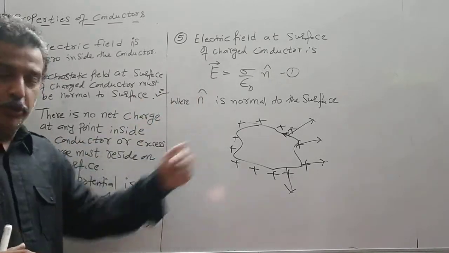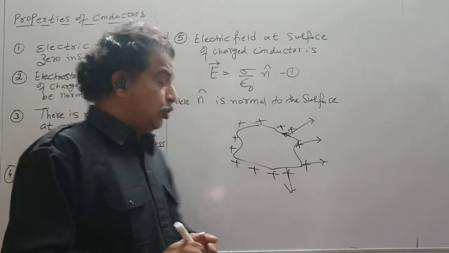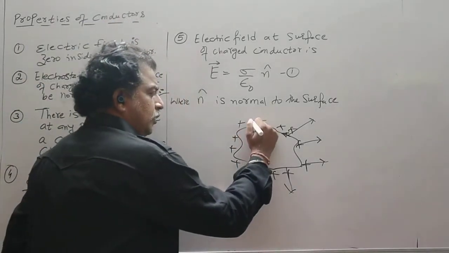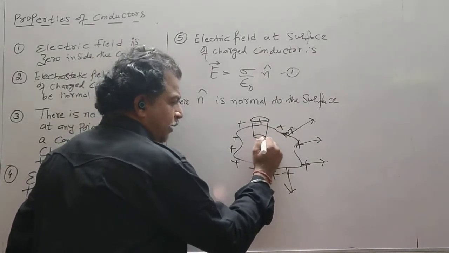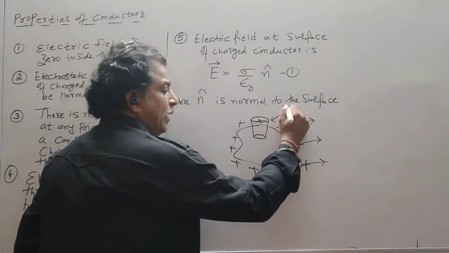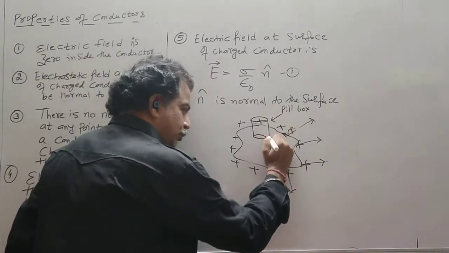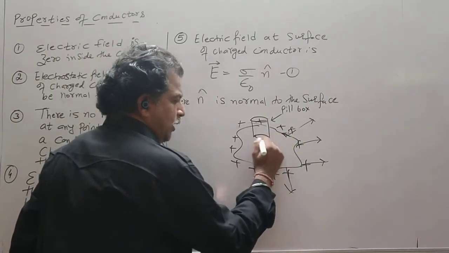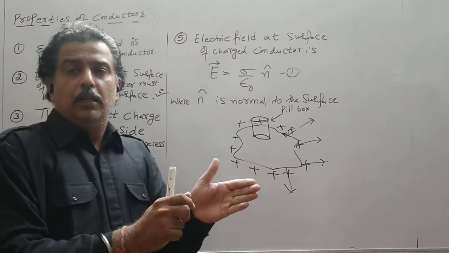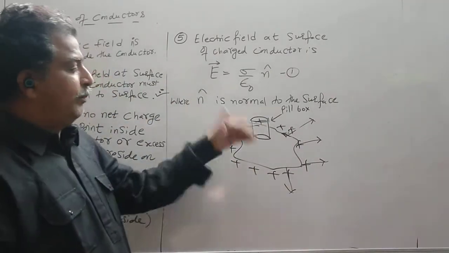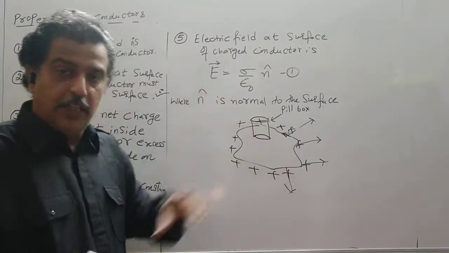Now I have to find out its value. Now I can use Gauss law. For Gauss law, you have to take a Gaussian surface. So let that Gaussian surface be a cylinder having the shape of a pill. So this is like a pill box, or a capsule. You have to take it like a capsule. Now you know the capsule generally has two colors. So half of the pill is inside and half of the pill is outside. So we are taking this small cylinder.